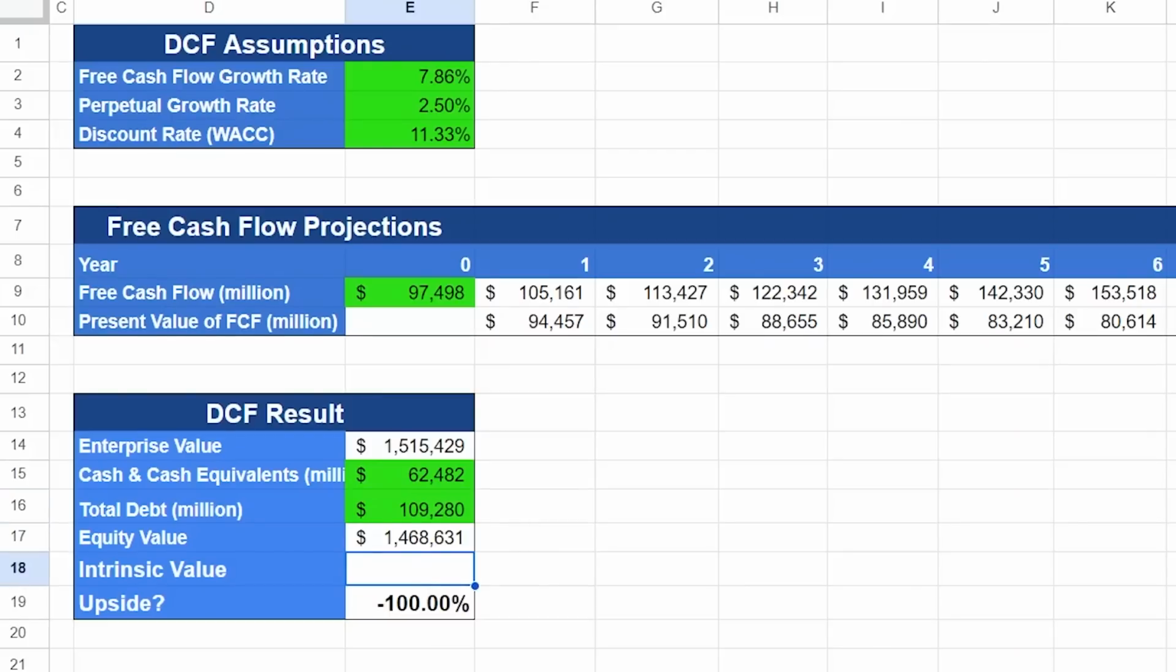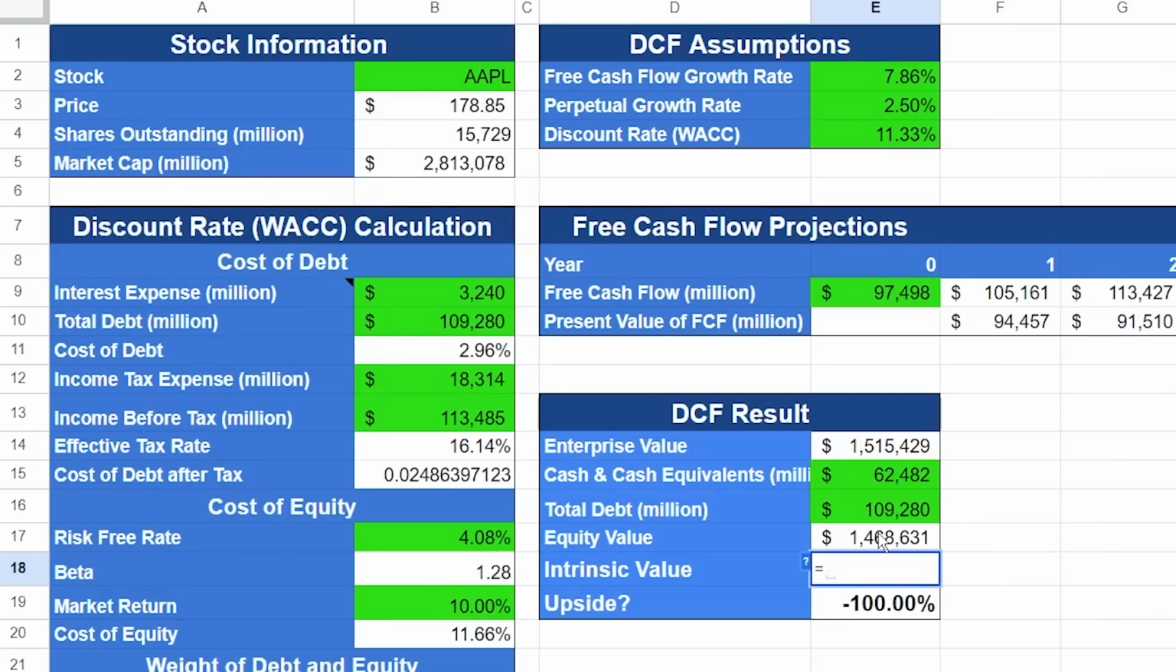But of course, we are not that rich, right? So instead, we want to find out how much each share is worth. To do that, we take the equity value and divide it by the total number of shares. And ladies and gentlemen, we have finally found the intrinsic value of each share. With this number, we can say that based on the current stock price, the stock is way overvalued when compared to the intrinsic value.